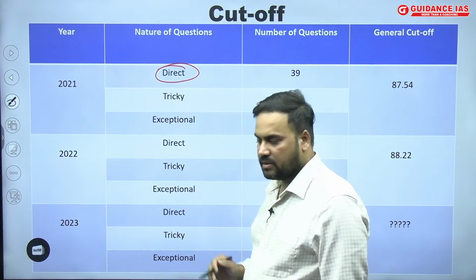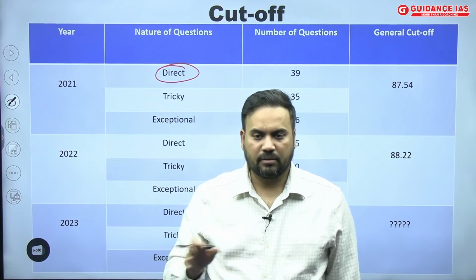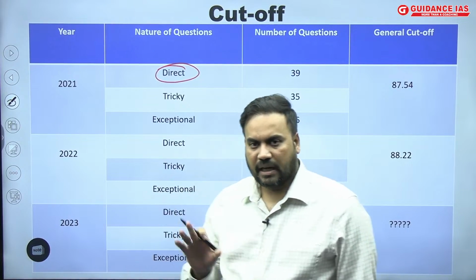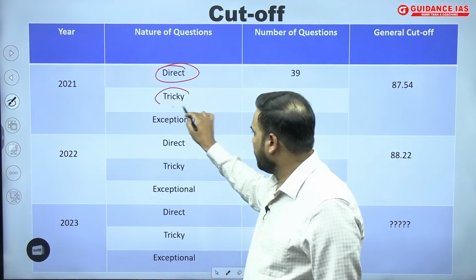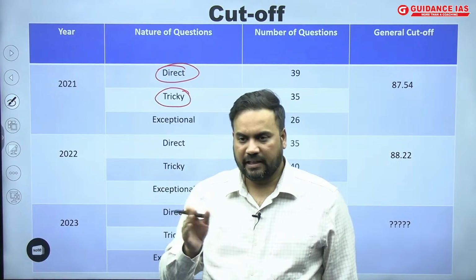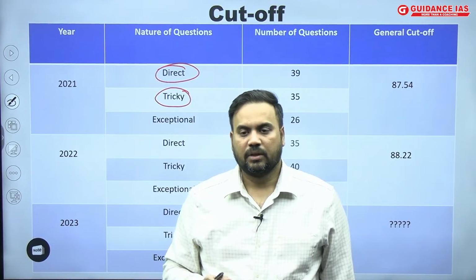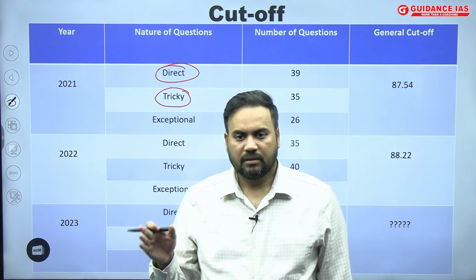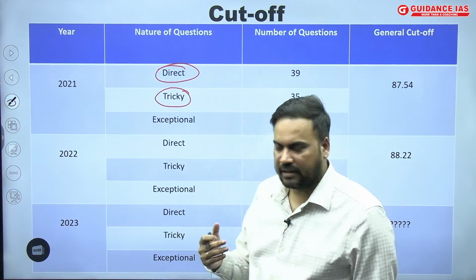Either they are direct questions. Direct questions are the questions which you have studied from your standard books like Lakshmikant and others, and they are directly being asked. Such questions are easy to solve. Then there are tricky questions where you have to think and then answer them. To take an example from this year's geography questions, one of the questions was talking about the temperature difference between the continents and the ocean. That is a tricky kind of question.